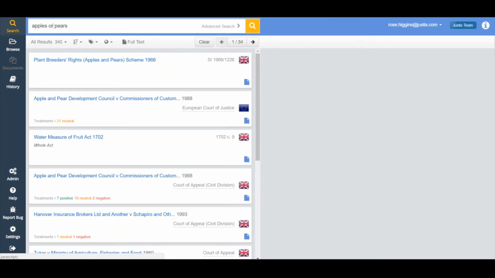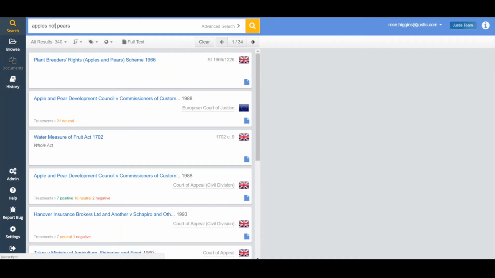So for example, if I'm interested in any cases to do with newspapers, but specifically not the Times newspaper, I would put newspaper, not Times. And it just tells the search exactly what you want or what you don't want, and means that your results are going to be that much stronger.